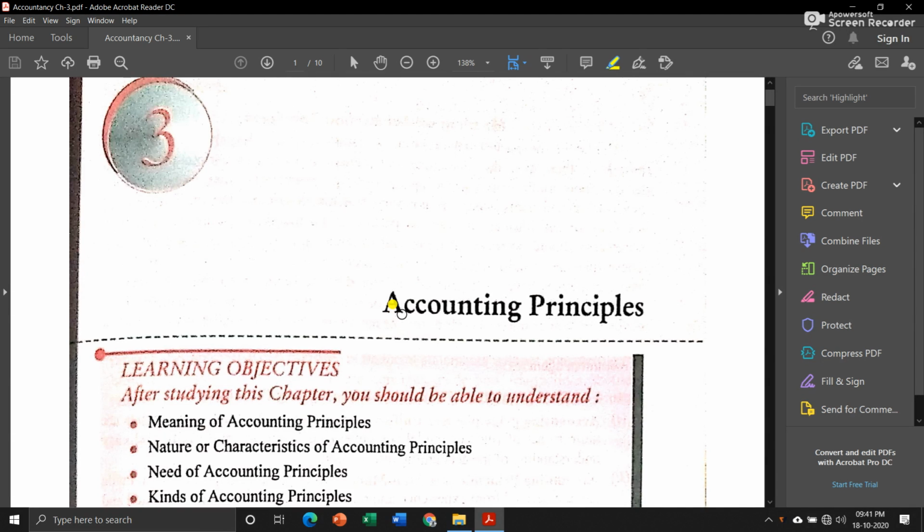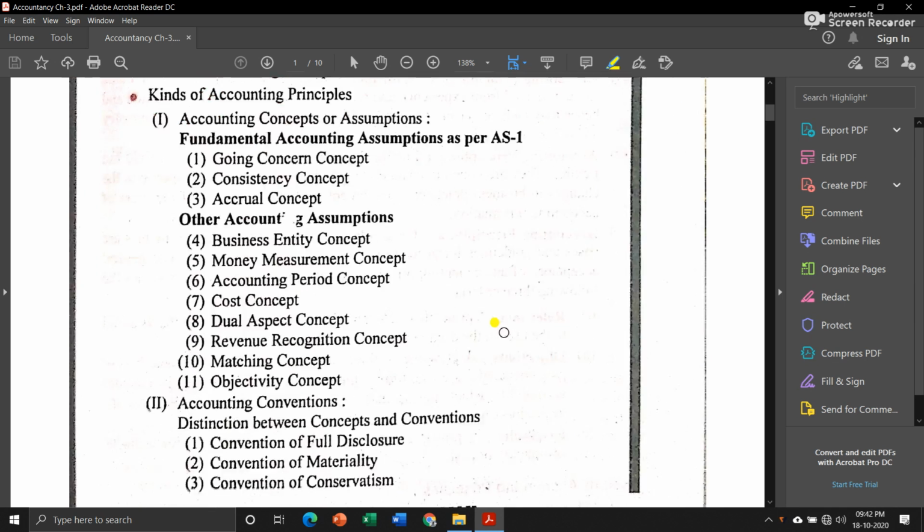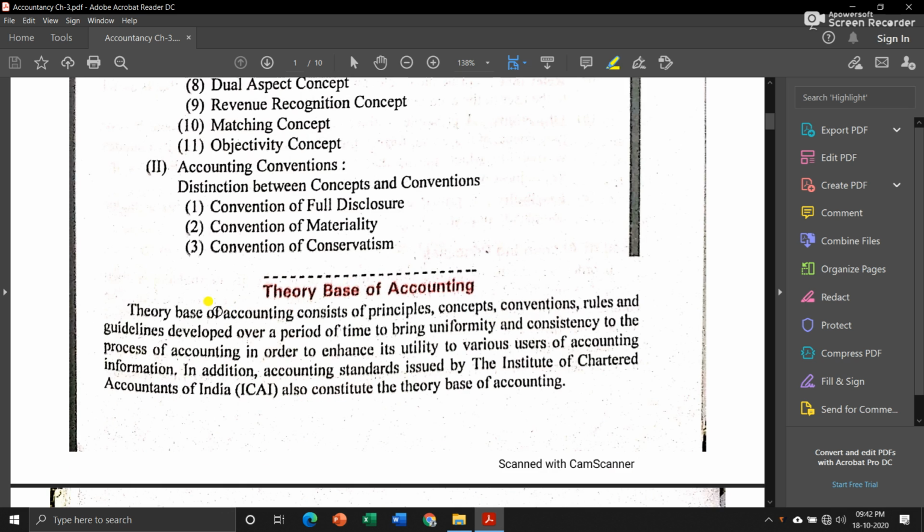Hello everyone, today we will be starting chapter 3 of Accountancy, and the topic of this chapter is accounting principles. Now let us see what is accounting principle. The theory base of accounting consists of principles, concepts, conventions, rules and guidelines developed over a period of time to bring uniformity and consistency to the process of accounting in order to enhance its utility to various users of accounting information.